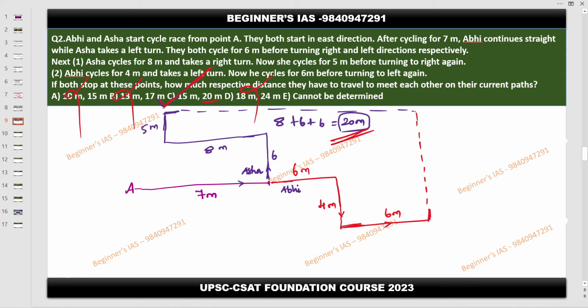Yes, sir. Actually sir, the last turn by Asha, I made that wrong. That is why I was getting 20, but for Abhi I was getting less.